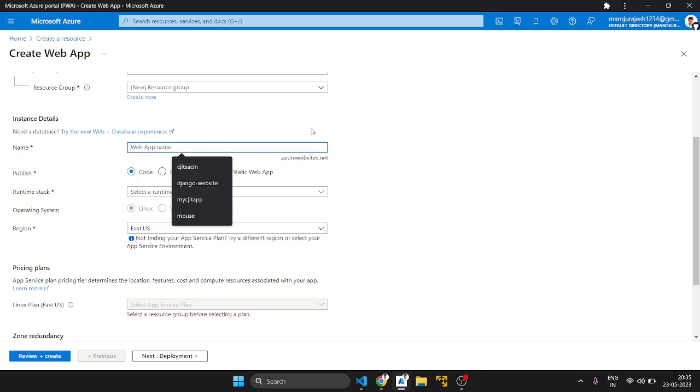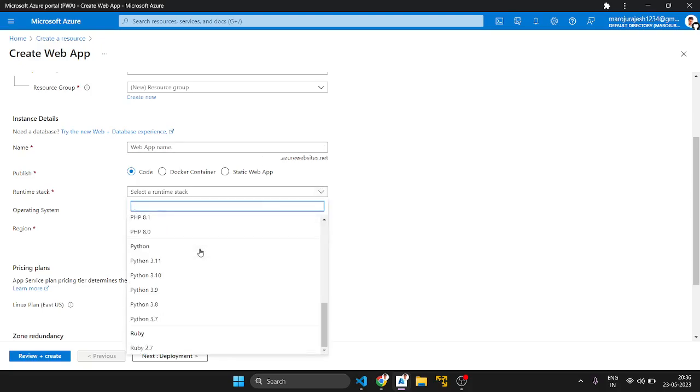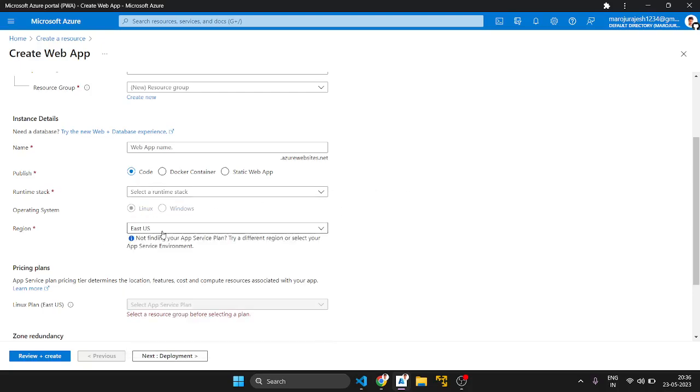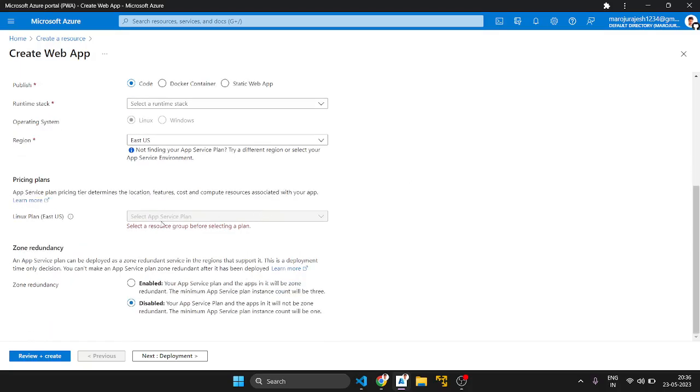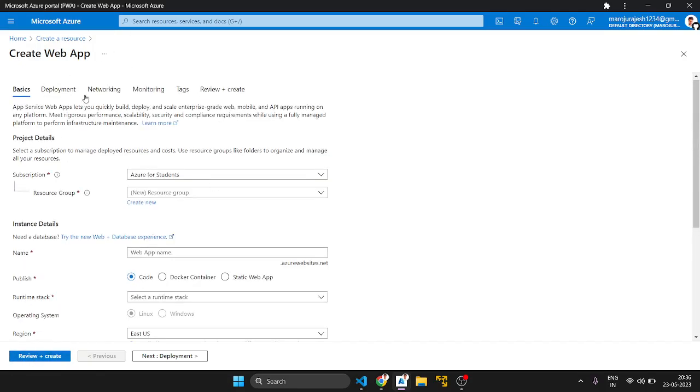It is the name of your web app, meaning the domain name. Any name we want to implement for our web application, we can use. The runtime stack, which for me is Python 3.11, and the region can be any region. Then plan, and review and create. Hit review and create, and it can create.